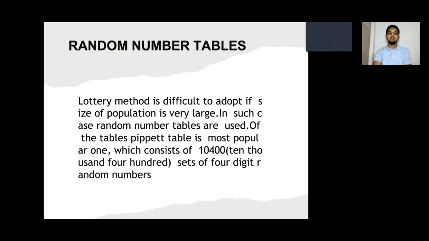The random number table. The lottery method is difficult to adopt if the size of the population is very large. In such cases, random number tables are used. Of the tables, the Tippett table is the most popular one, which consists of 10,400 sets of 4-digit random numbers.